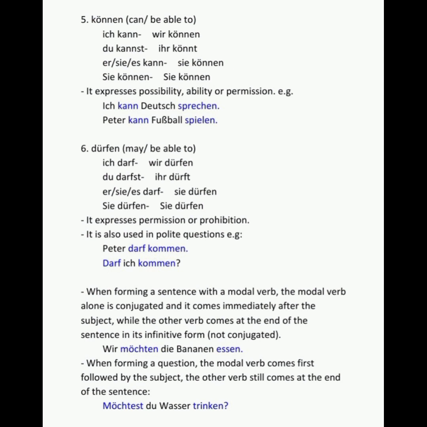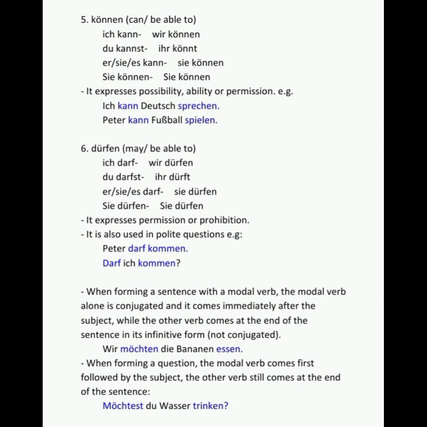So the following statement just wants to point out some crucial notes. When forming a sentence using these modal verbs in German, it is a bit different from English. You will simply conjugate the modal verb, and then the other verb, you put it at the end of the sentence. Do not conjugate the other verb. So meaning, you only conjugate the modal verb, depending on the subject, and then the other verb, you put it at the end.